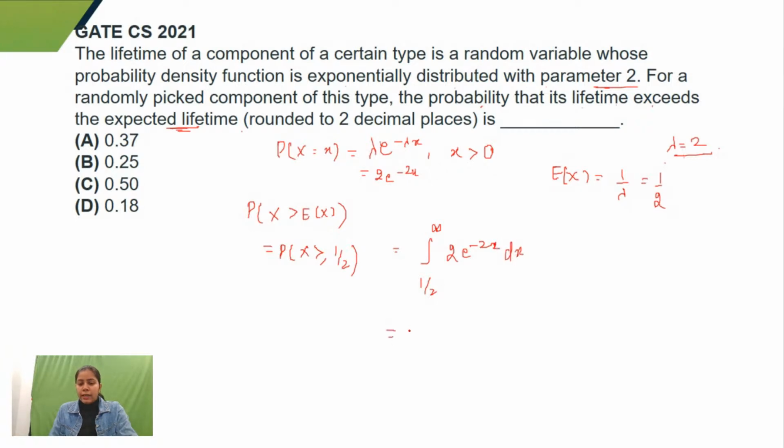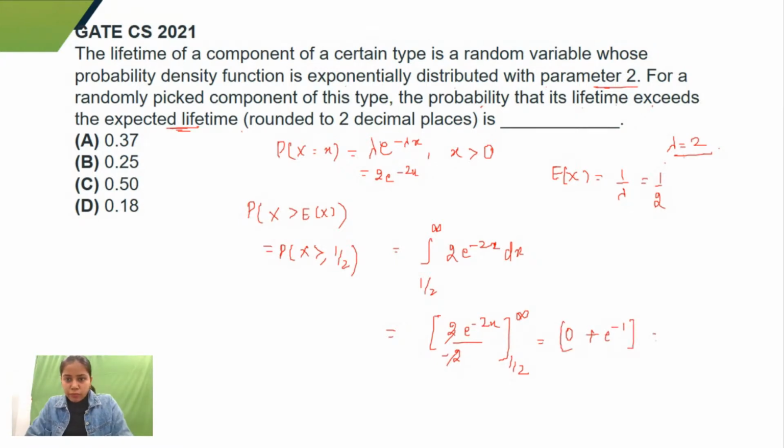So if I integrate, I'll get the probability 2 e to the power minus 2x upon minus 2 from 1 by 2 to infinity. 2 and 2 get cancelled, e to the power minus infinity is 0, plus, minus minus plus, e to the power minus 1. Now you can solve it. What would be the value for e to the power minus 1? I think it would be something like 0.37. Let's just check by yourself. So yeah, option A is correct here.